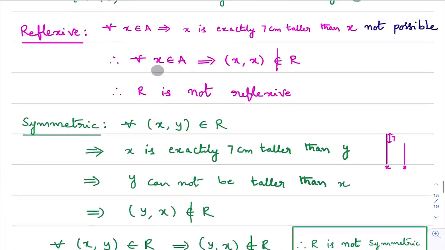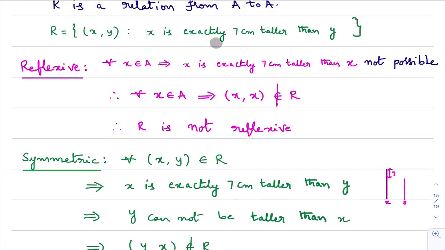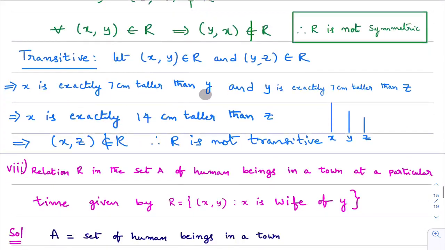The ordered pair x comma z belongs to the relation if x is exactly 7 centimeters taller than z. Here, if x is 7 centimeters taller than y, and y is 7 centimeters taller than z, then x is 14 centimeters taller than z. But x comma z belongs to R only when x is exactly 7 centimeters taller than z, and here x is 14 centimeters taller, so the ordered pair x comma z does not belong to the relation.